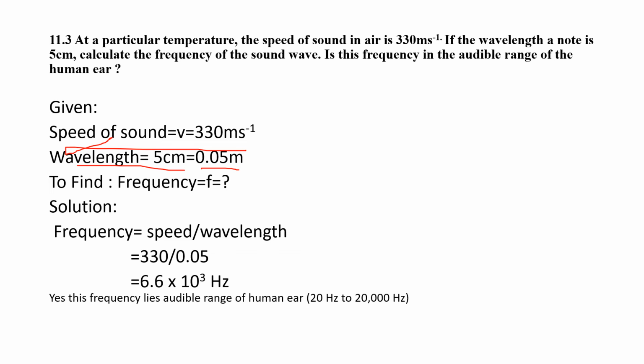Calculate the frequency of the sound wave. So we have to find out the frequency of the sound wave. Is this frequency in the audible range of the human ear? So we also have to check whether this frequency that we are going to calculate is in the audible range of the human ear. So for the solution we use the formula: frequency is equal to speed by wavelength. The speed is given, that is 330 meter per second, and the wavelength is 0.05 meter. Just divide them, we will get 6.6 into 10 power 3 hertz, which is equal to 6600 hertz. So this frequency lies in the audible range of the human ear, that is 20 hertz to 20,000 hertz.